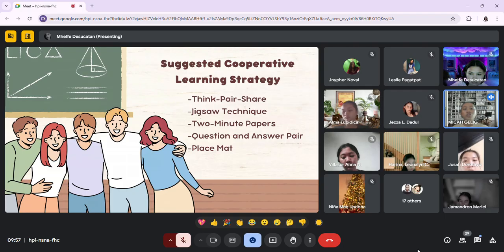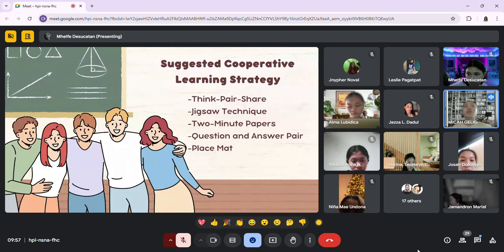So, the question and answer pair strategy fosters student interaction and deepens understanding by encouraging active recall. By generating questions themselves, the students engage with the material on a higher level. So this method promotes critical thinking, reinforces retention, and provides opportunities for students to assess each other's knowledge in a collaborative setting.